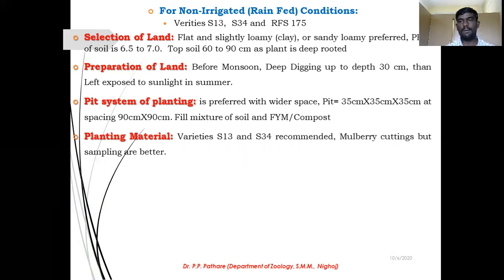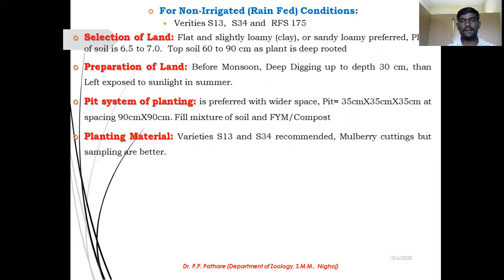Next one, it is very important: planting material. If you cultivate mulberry plants in your farm, always keep in mind to choose or select the proper planting material. Varieties S-13 and S-34 are recommended for non-irrigated conditions of mulberry cultivation.